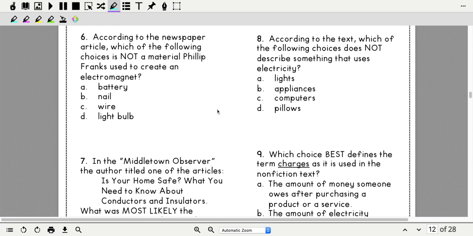Okay, now you are going to do 6 through 10 on your own. I'm going to read them to you, and hopefully you will be able to get these answers correct. So number 6 says, according to the newspaper article, which of the following choices is not a material Philip Franks used to create an electromagnet? Okay, so you're going to go to your newspaper article, look back at Boy Creates Electromagnet, and find what he did not use. Okay, there's that word not there. A says battery, B says nail, C says wire, and D is light bulb.